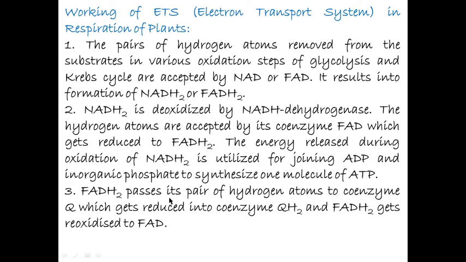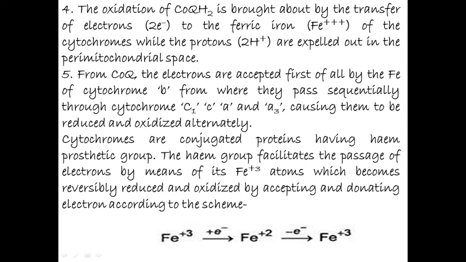FADH2 passes its pair of hydrogen atoms to coenzyme Q, which gets reduced into coenzyme QH2, and FADH2 gets reoxidized to FAD. The oxidation of coenzyme QH2 is brought about by the transfer of electrons to the ferric ion of the cytochromes, while the protons are expelled out into the perimitochondrial space.